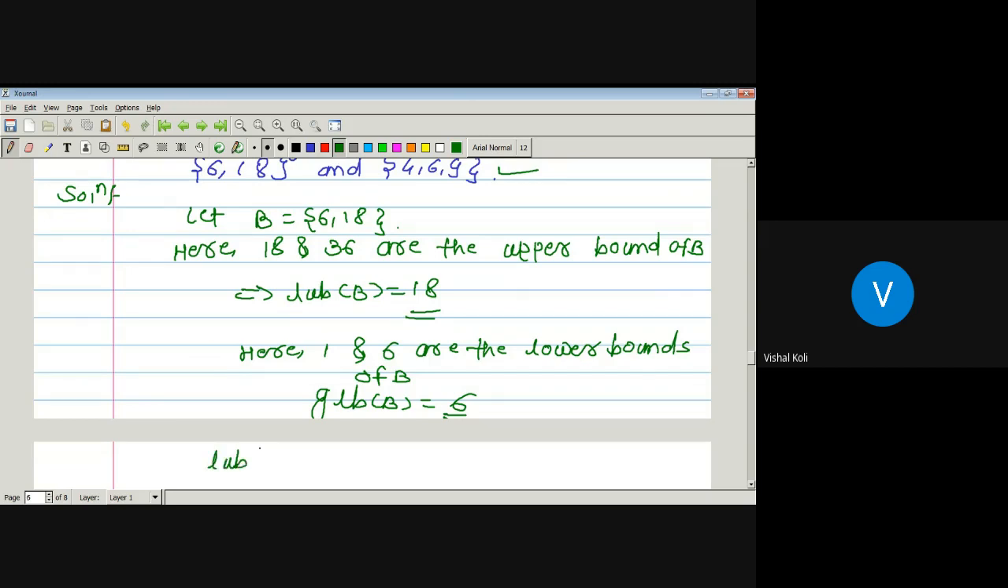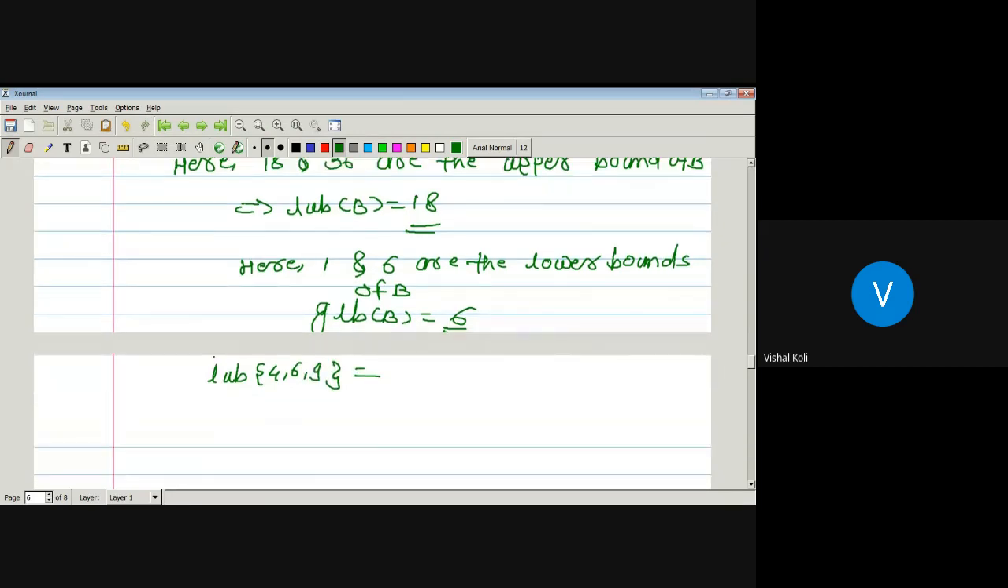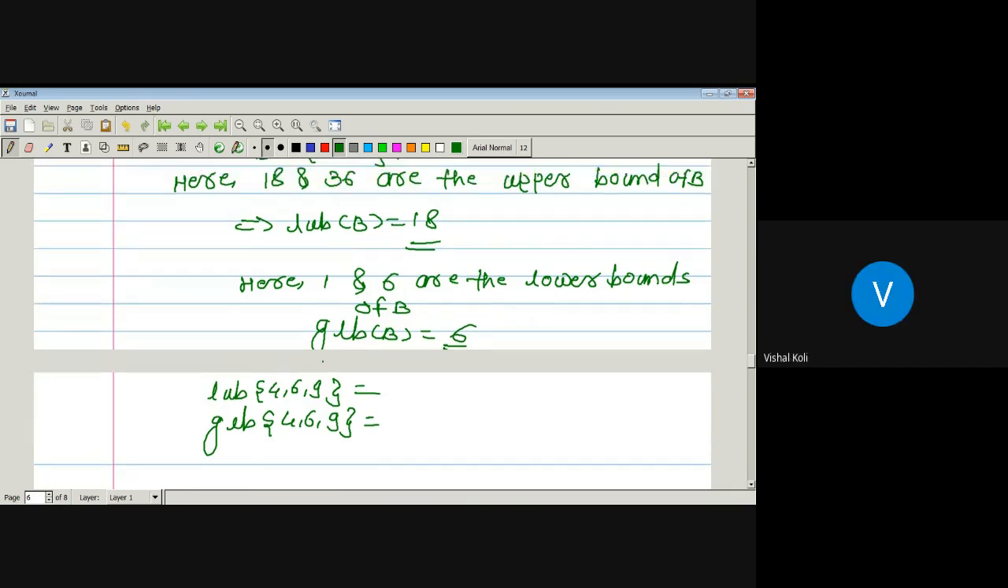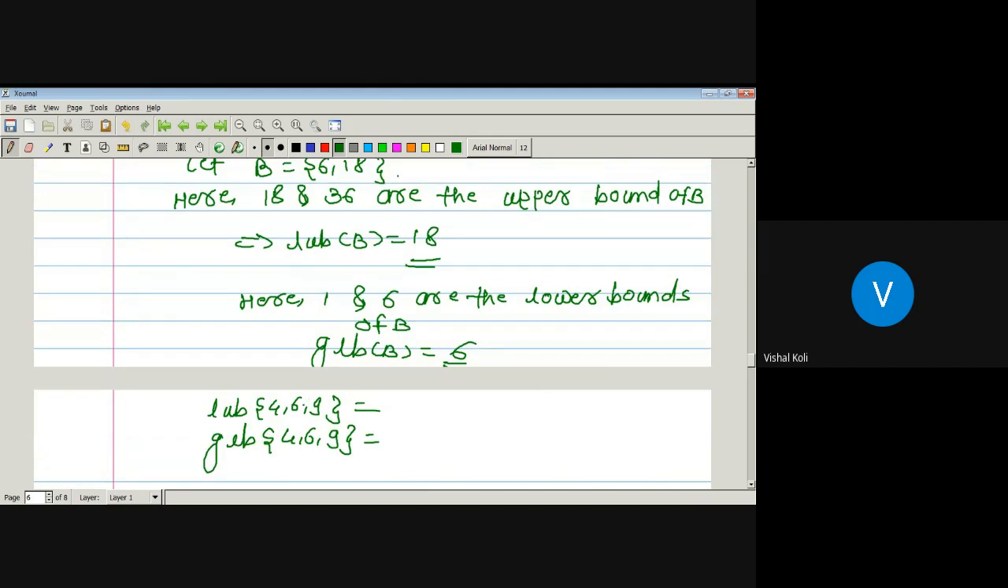Okay. Now, what about {4, 6, 9}? What is the least upper bound and what is the greatest lower bound? 36 will be the least upper bound, no? Yes, sir. What about 18? Whether 18 is the least upper bound? No, sir. 4 does not divide 18. So it will be 36.